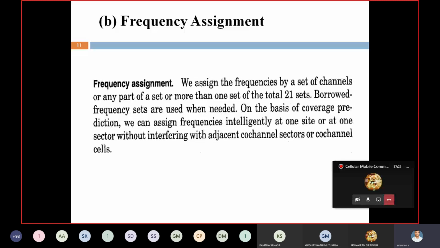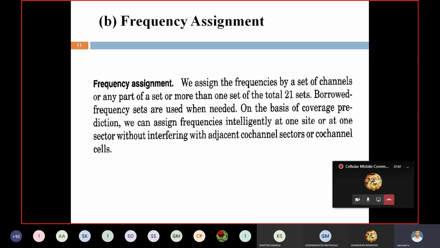Suppose all channels are busy. At that time, we have to borrow from an adjacent cell site. Suppose some channels are free in the adjacent cell. We take them temporarily, use them, and give them back. That is the sharing and borrowing technique. I will discuss it in the coming classes.